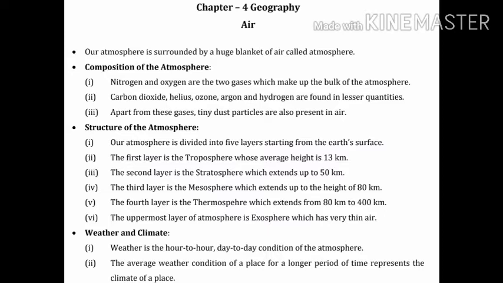So here we can say that our atmosphere is divided into 5 layers. The first layer is the troposphere whose height is 13 km. The second layer is the stratosphere which extends up to 50 km. The third layer is the mesosphere which extends up to the height of 80 km. The fourth layer is the thermosphere which extends from 80 km to 400 km. The uppermost layer of atmosphere is exosphere which has very thin air.